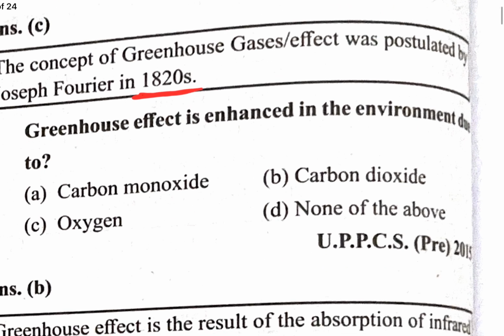Next question: greenhouse effect is enhanced in the environment due to what? The greenhouse effect is enhanced, meaning it becomes larger or higher, because of the increased concentration of carbon dioxide. That means carbon dioxide traps more heat.